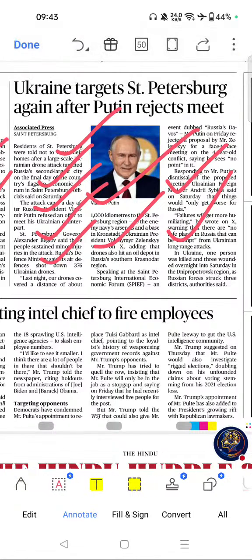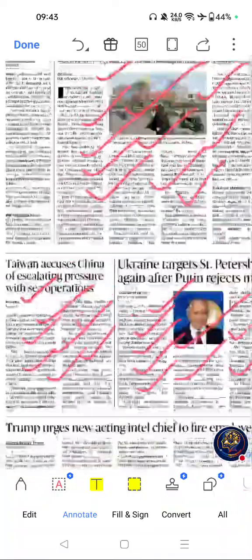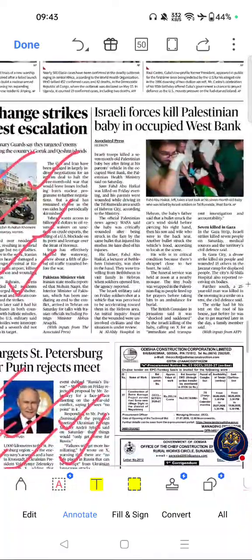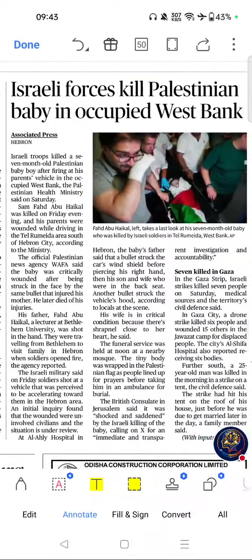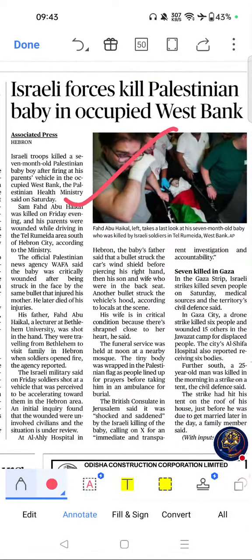Next important article from this page was this one. Israeli forces kill Palestinian baby in occupied West Bank. If you see the importance, the Israel-Palestinian conflict is a recurring UPSC IR topic. Humanitarian law and civilian protection are important Mains themes. Key themes are West Bank, international humanitarian law, civilian protection, Israel-Palestine conflict.